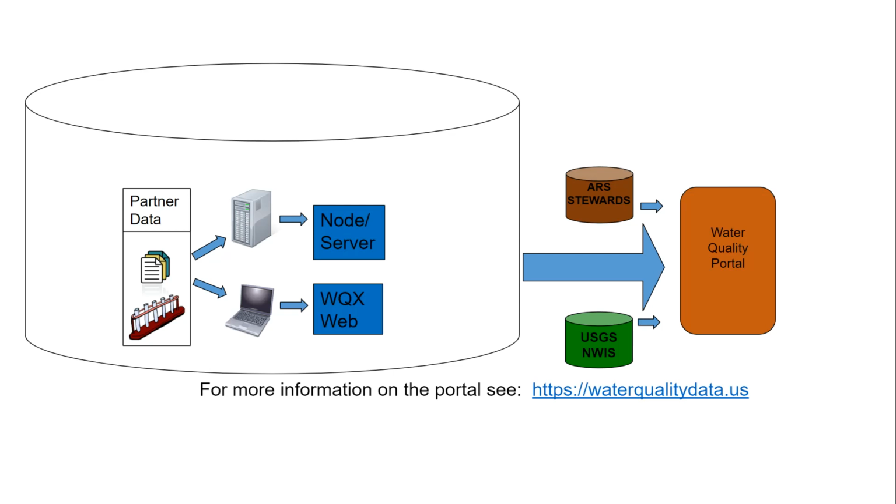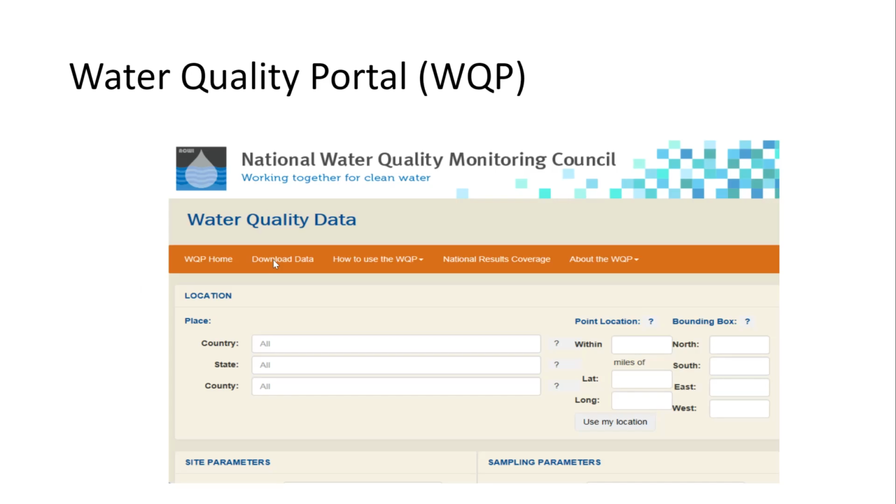They can be referencing either the system and the database that house the ambient water quality data, or they can be referencing the format that the data needs to be in order to fit into this database. For the purposes of this video series, we will refer to the Water Quality Exchange data system as WQX.